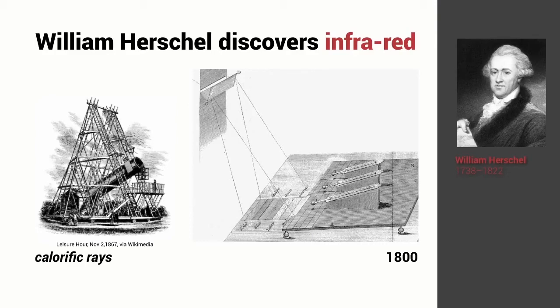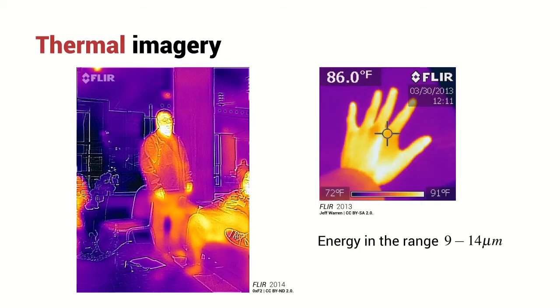He built an enormous telescope and discovered many stars and planets. And one day he took the light from his telescope, passed it through a prism onto a table, and he put a thermometer into different parts of the spectrum on the table. He was trying to measure the temperature of blue and yellow and violet and red. And what surprised him was that when he put the thermometer into an area of the table where he couldn't see any light, the thermometer still recorded a high temperature. So there was radiation that was heating the thermometer, but he was unable to see it. So he discovered infrared radiation, and he referred to them as calorific rays. I mentioned before that we can sense infrared radiation as heat.